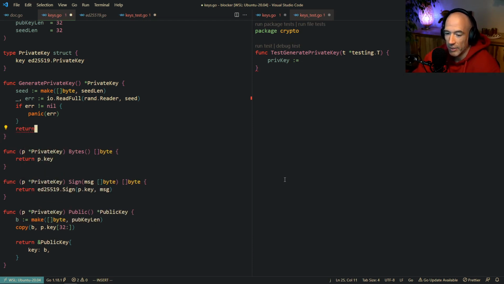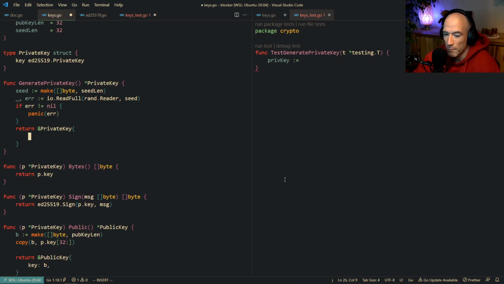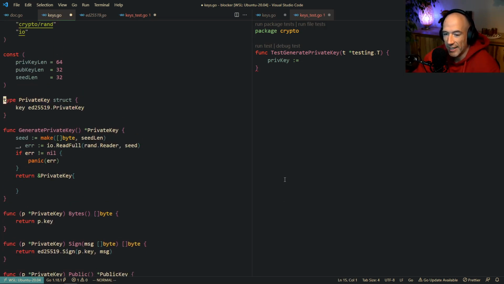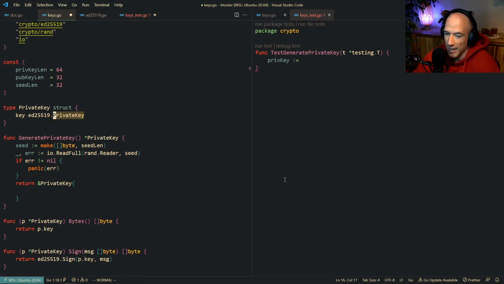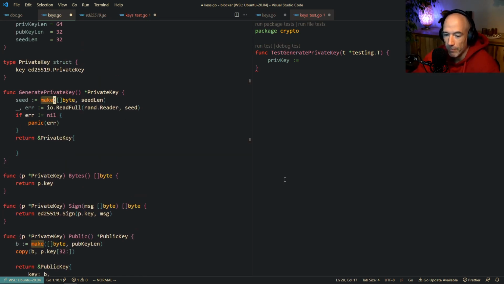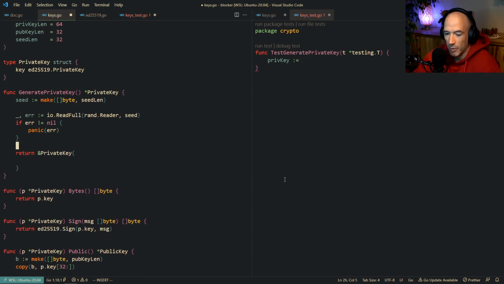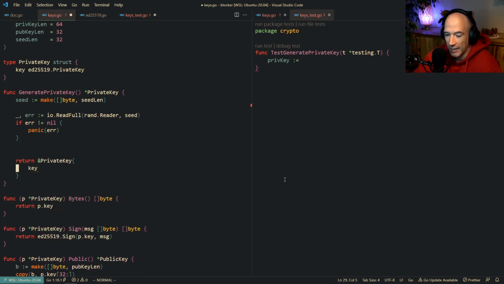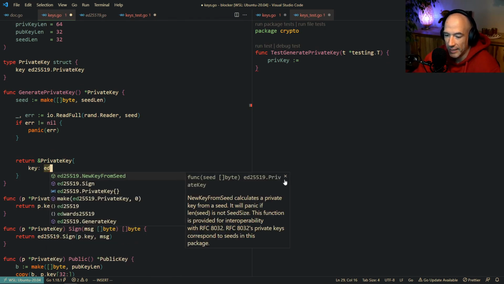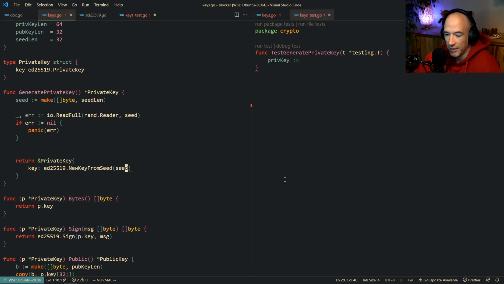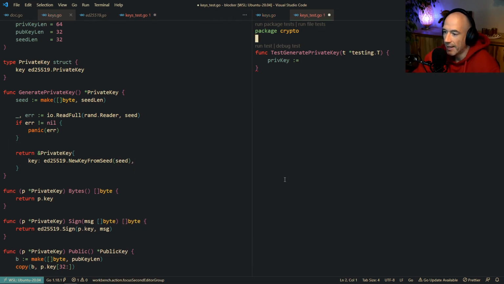But in this case, we can't. So then we're going to say something like and private key, like a pointer. Still need to think about these pointers though. Because you need to understand that this key is going to be a slice of bytes, which is already some kind of in memory. It's all kind of a reference to these bytes. So I don't think, but yeah, hey, we will see, right? Let's make this clean. Boom, we're going to return this private key. We're going to say that the key is going to be, I think it's something like ed new from seed. And it's going to be the seed here. Boom. Right? And then we're going to say, I just need to make sure that I'm not coding in my own window. It's going to be generate private key.